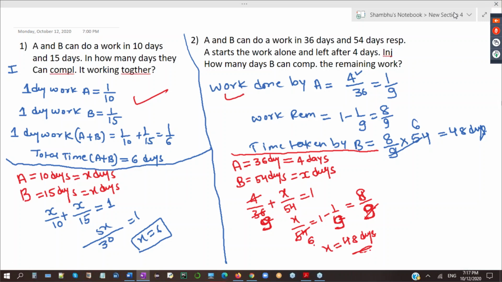Some calculation mistakes may happen because since morning I am taking class. You can think that sometimes I don't know what I am writing, what I am saying, even I don't know. But the method I am saying is correct. Calculation mistakes sometimes may happen, so you have to understand the method. Did you get this? So Firdaus, if you start using this method, it will feel a lot easier and you will solve questions so fast.